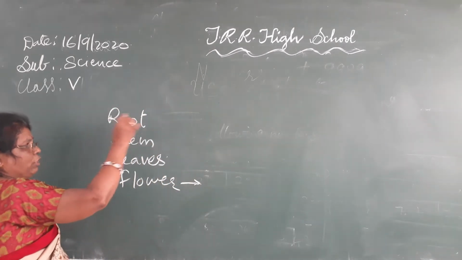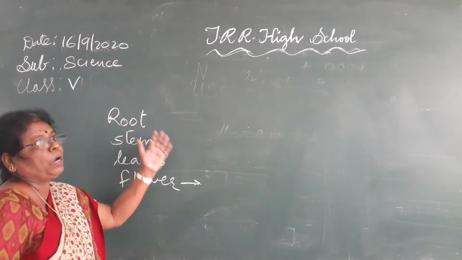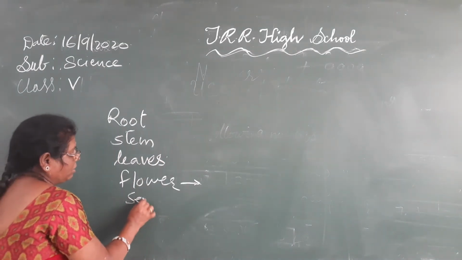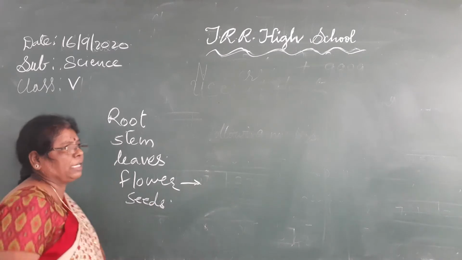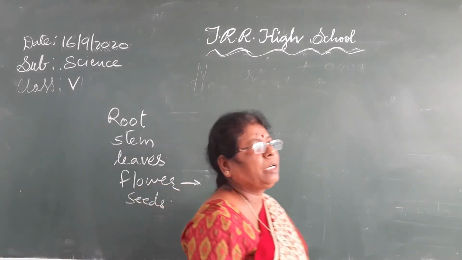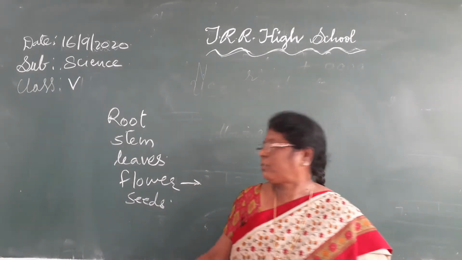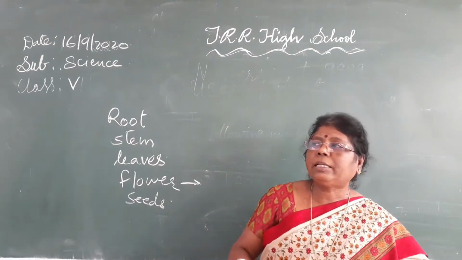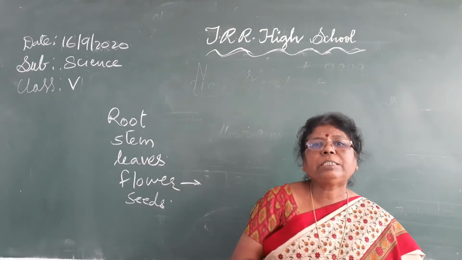Flower, cauliflower. Which part is eatable? Which parts are eatable for these plants? Cauliflower, seeds also, cereals, pulses, grains, peanuts. All these will come in the seeds. Okay. So till here we discussed.